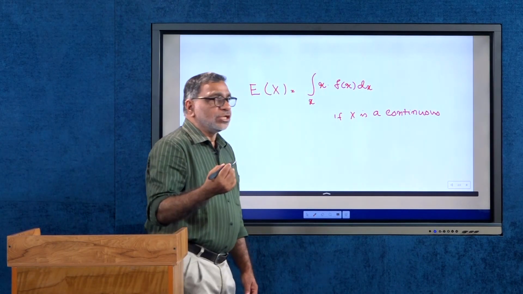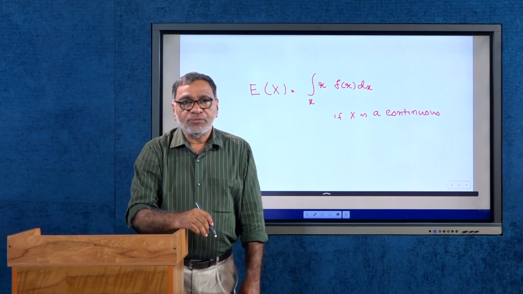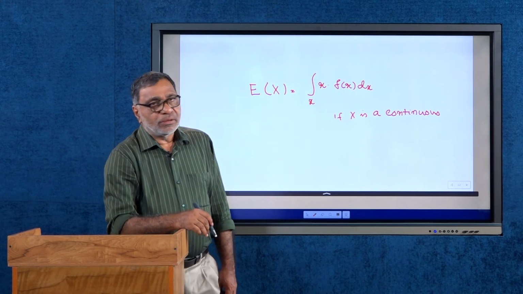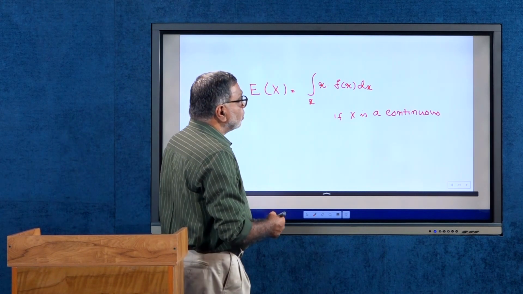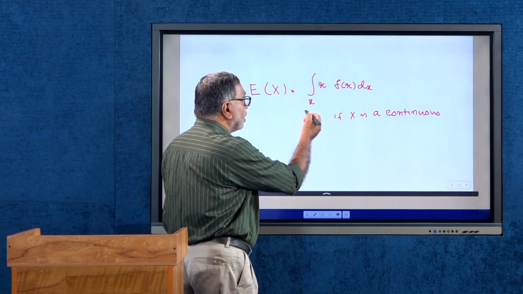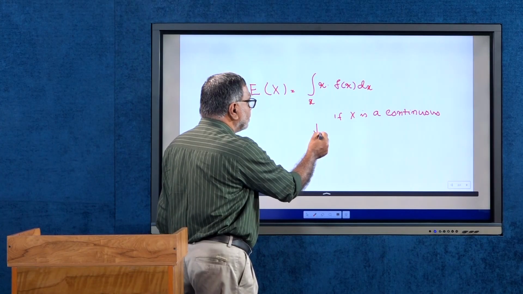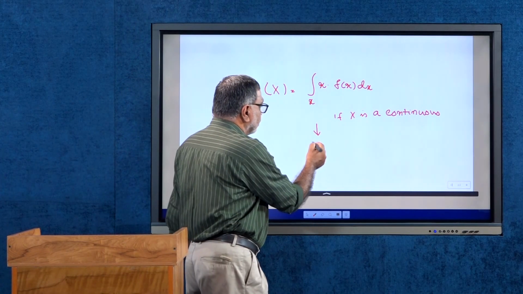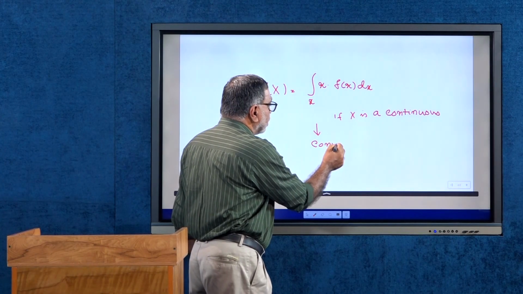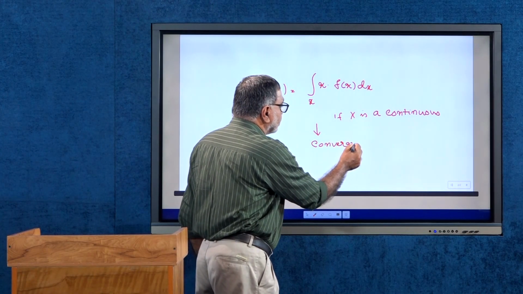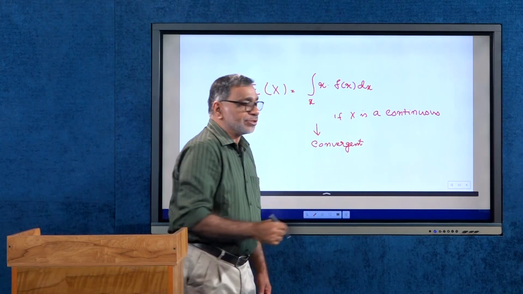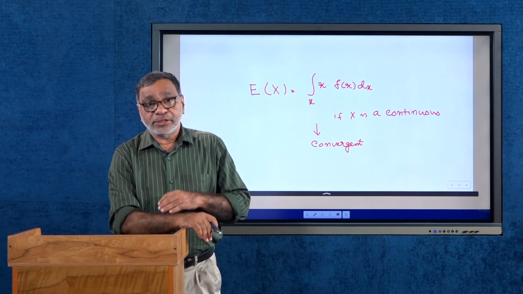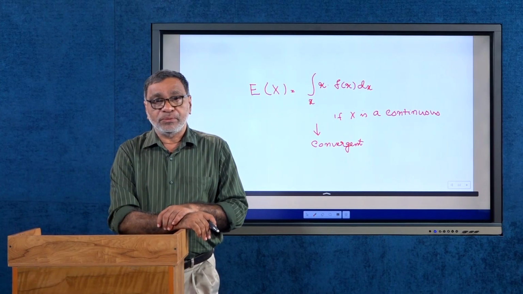Again, this expectation of x exists provided this is an absolutely convergent integral. If it is an absolutely convergent integral, then only that expectation of x exists. Otherwise, the expectation of x does not exist for that continuous random variable.